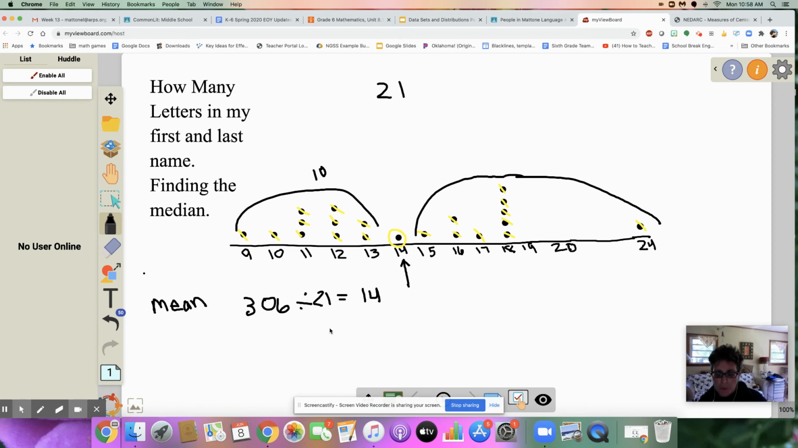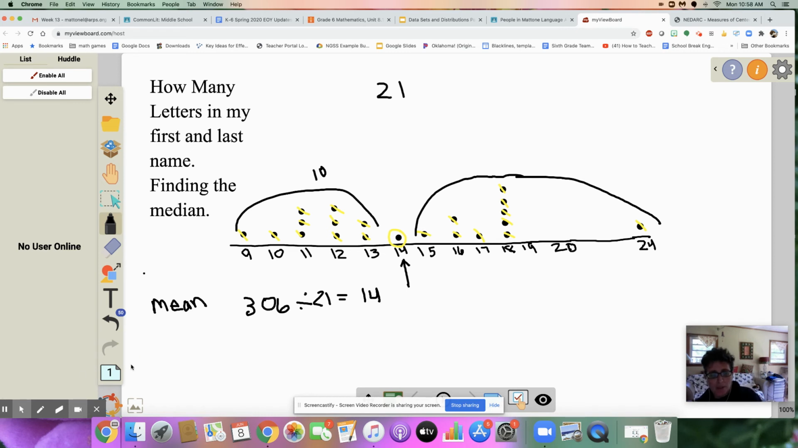Now, why would we want to find the middle of the data? Well, in our culture, we find it really important to say we want to know what the average is, or what's like the most common thing. And this is one way of finding it.